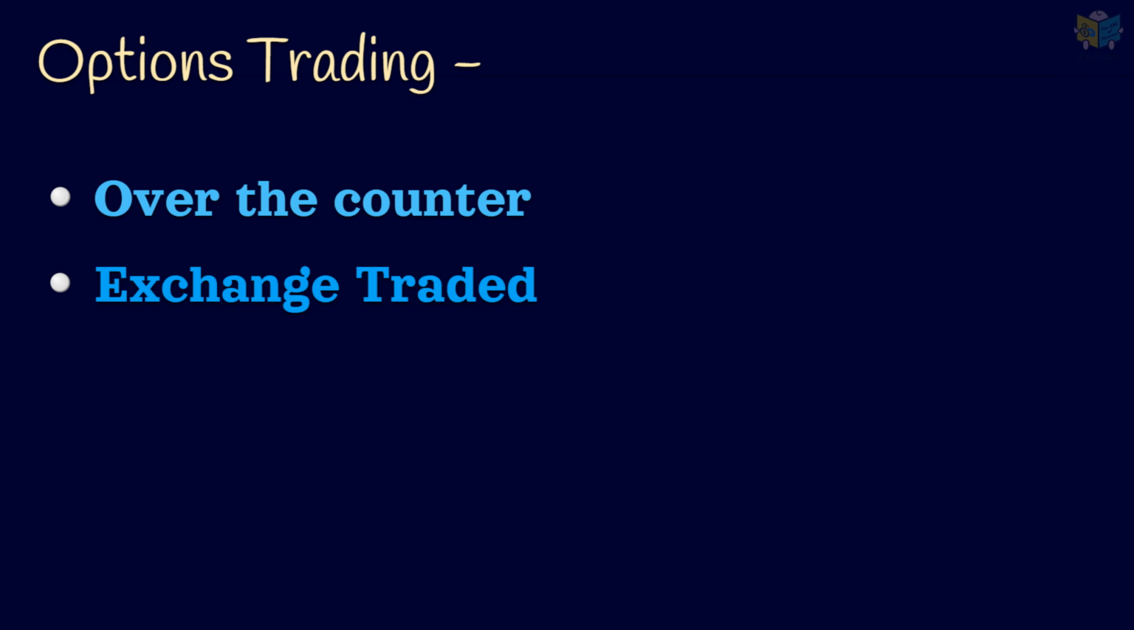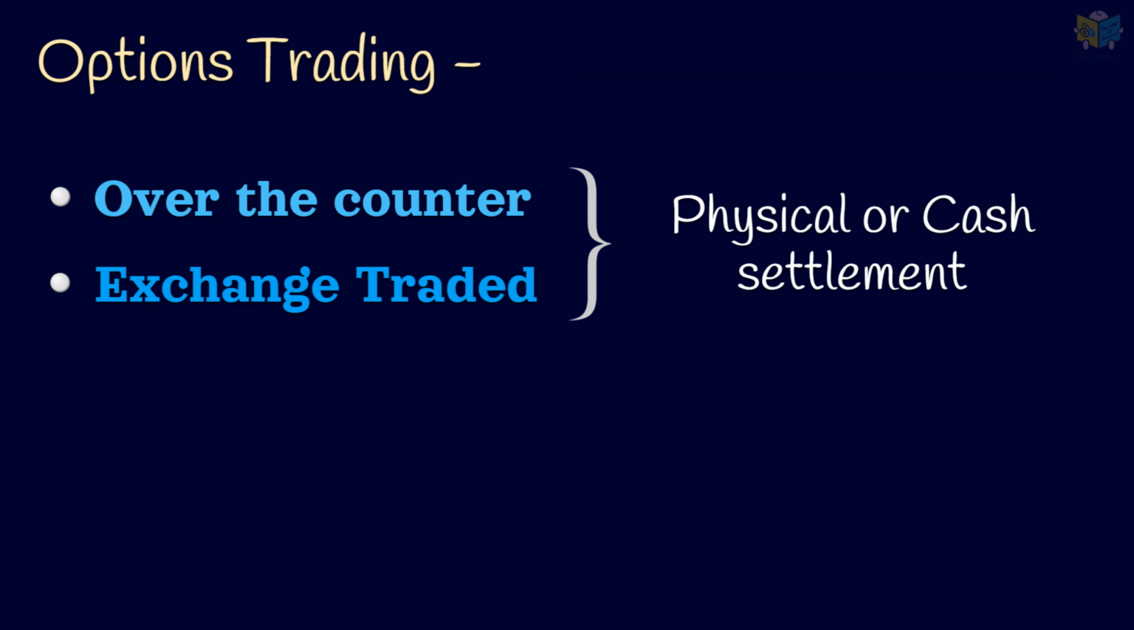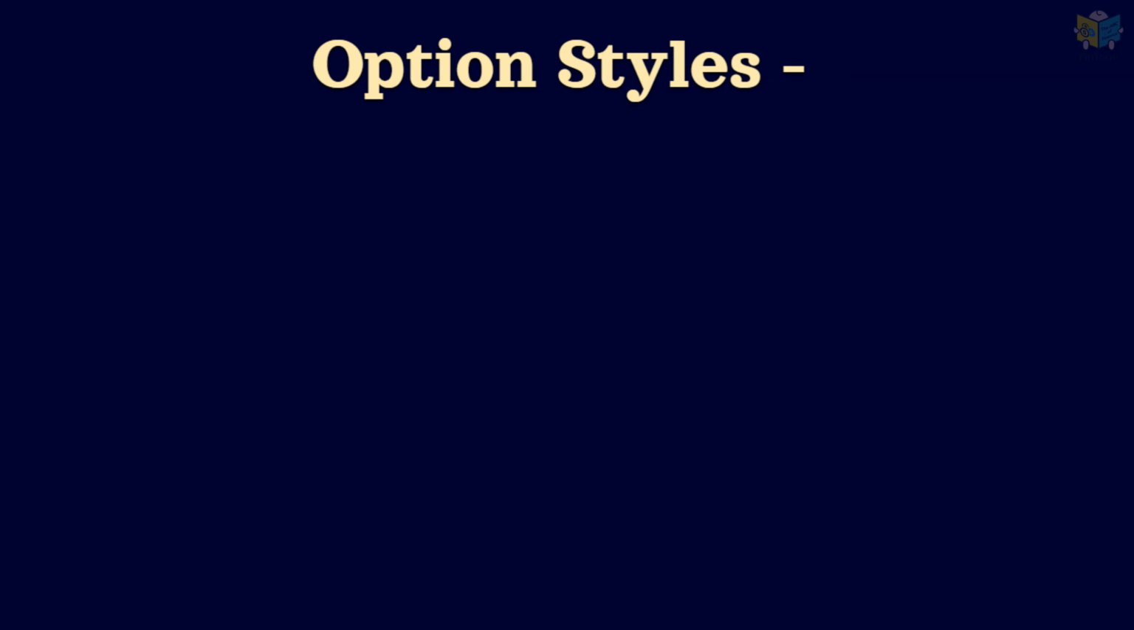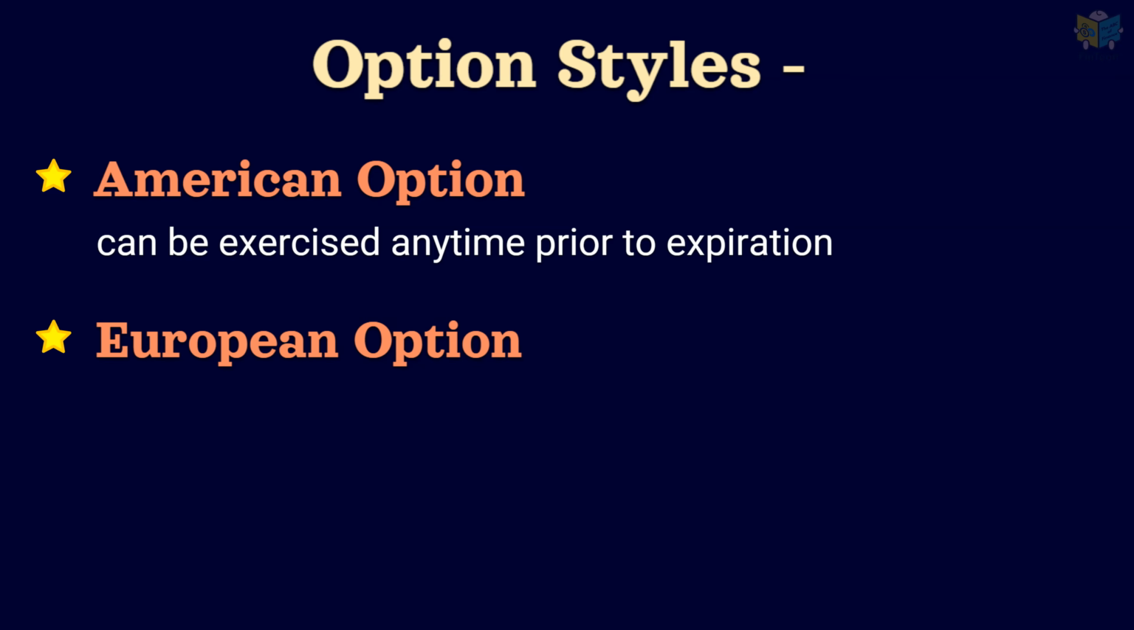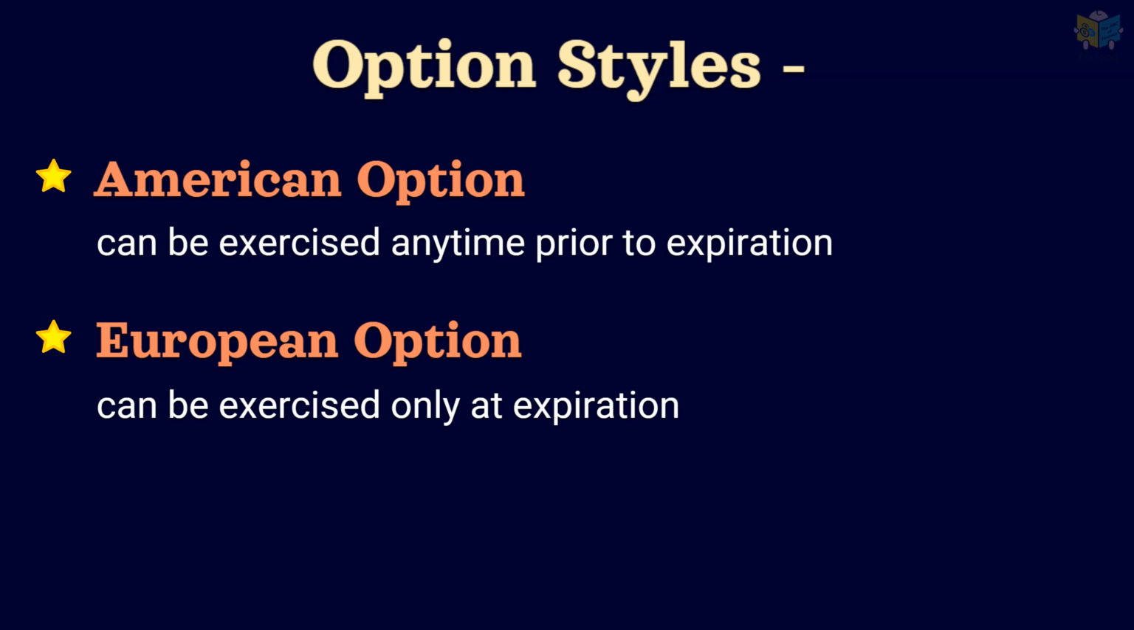Options may be traded in the OTC markets using customized contracts, or they may be traded on an exchange using standardized contracts. The contract can be physically settled or cash settled. Usually, exchange-traded options are cash settled. The exercising of the options depends on the style of the option. American options can be exercised anytime during the tenure or even on the expiry date. European options can be exercised only on the expiry date.